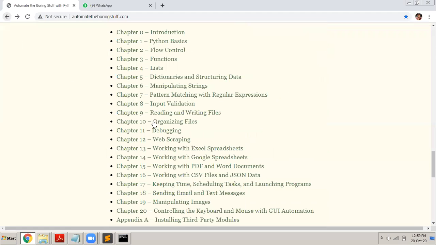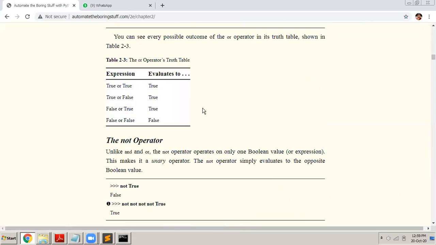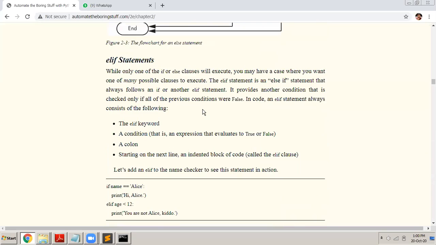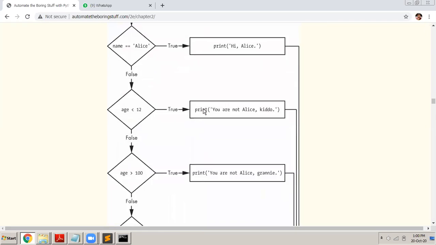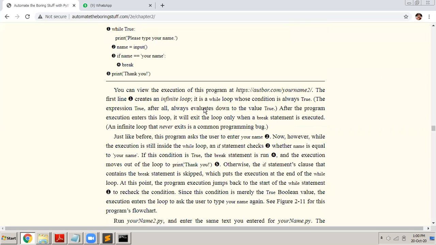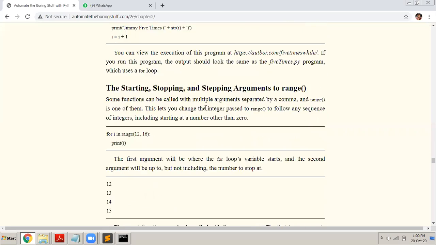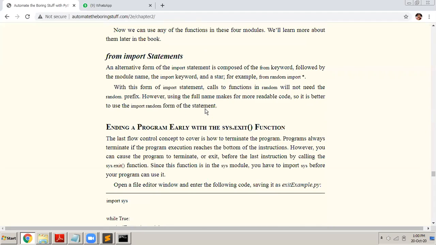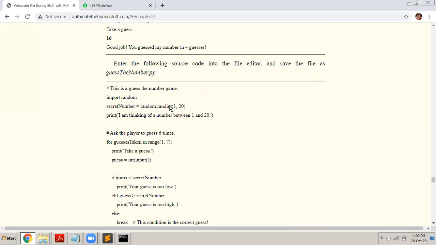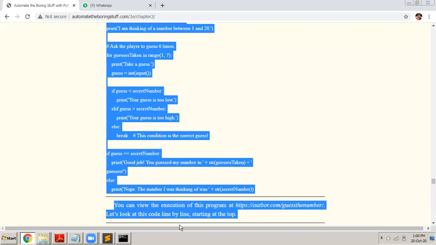It is in the previous chapter. It is there in flow control. So I will just execute that program. That program is there for the syllabus. That's why. Yeah, this is the program. Guess the number. This is the code for the program. So I will just execute this program and I'll show it to you.